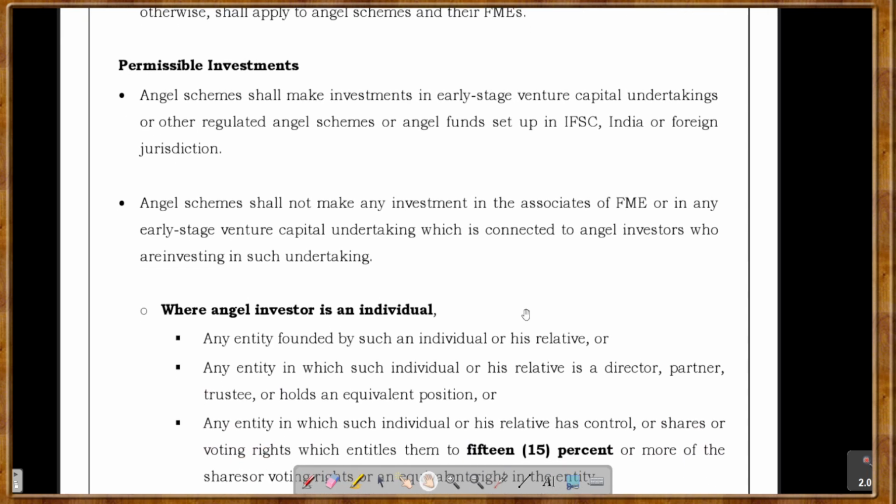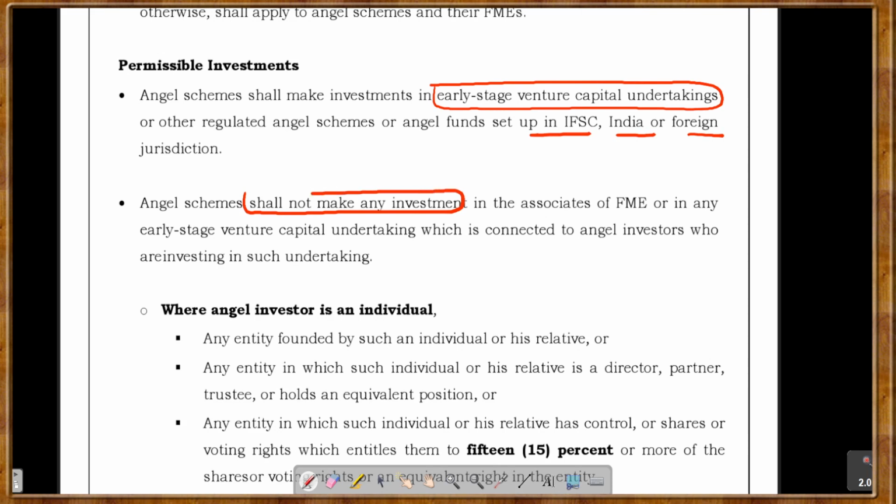Now, what are the permissible investments? Angel schemes shall make investments in early stage venture capital undertakings. We have already seen what an early stage venture capital undertaking is. Or in other regulated angel schemes or angel funds set up in IFSC, India, or a foreign jurisdiction. Angel schemes shall not make any investment in the associates of the FME, the fund management entity, or in any early stage venture capital undertaking which is connected to angel investors.